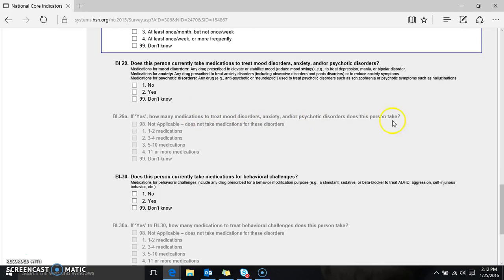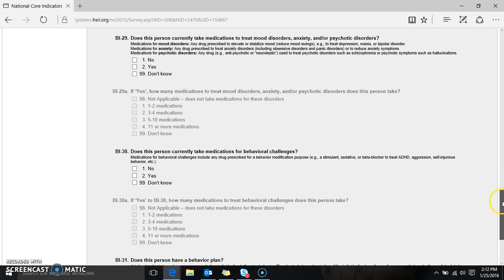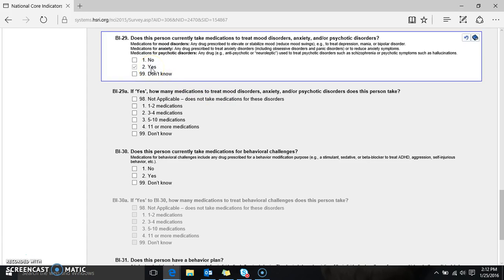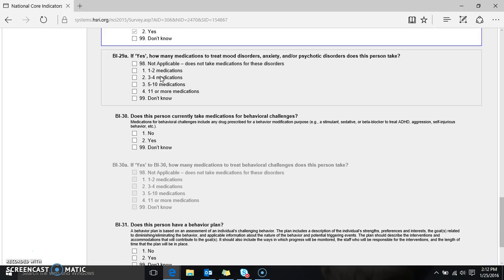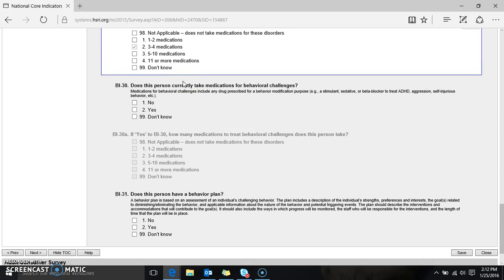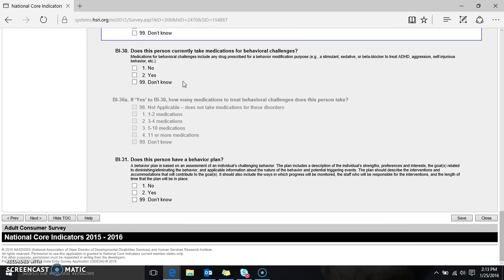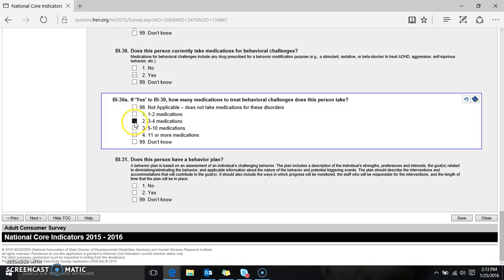And then the next set of questions are about medications. Does a person take medications to treat mood disorder, anxiety, and/or psychotic disorders? We have a little bit of a description about what types of medications we're asking about. As a note here, this does not have to be specifically psychotropic medications, but any kind of medication that may be used to treat these disorders. If it's a yes, we want to try and find out how many medications the person is taking for those specific disorders. And then BI30 asks separately whether the person takes medication for behavioral challenges, and if so, how many.